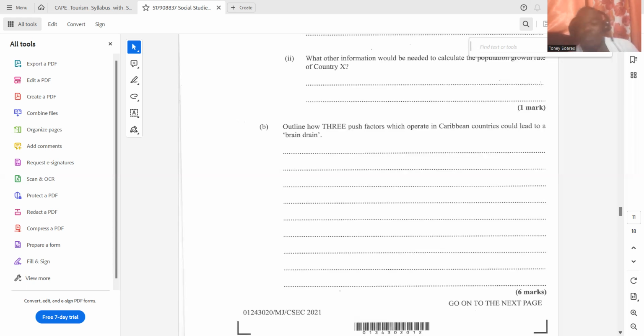Other things would include poverty, lack of infrastructure, poor technological structure. Those are some other push factors. So push factors are what cause a person to leave. So these are situations that exist in a person's country or area that cause them to want to leave to go somewhere else.